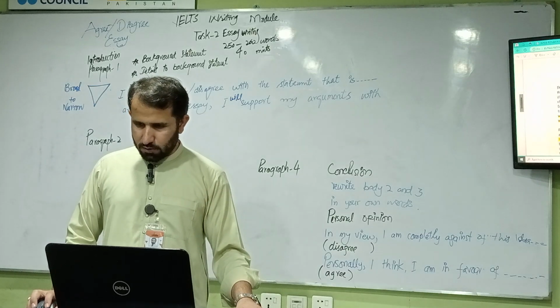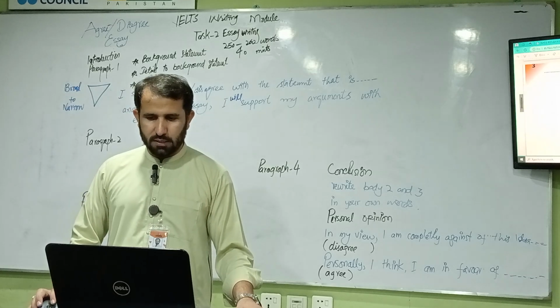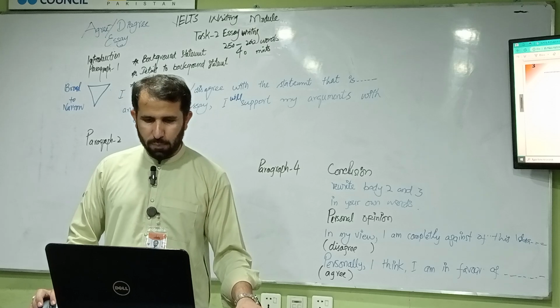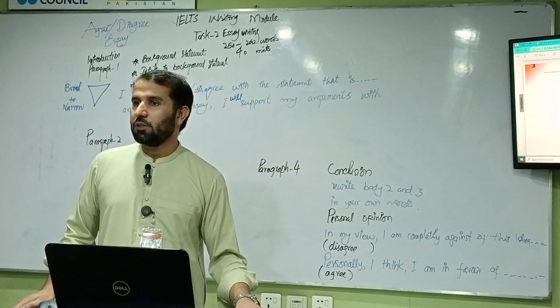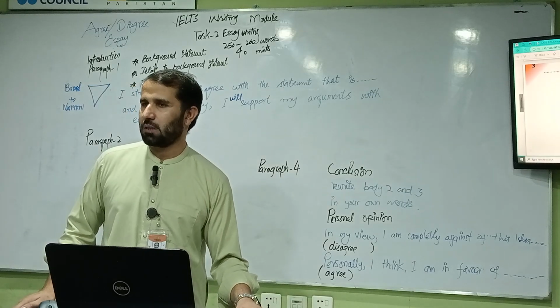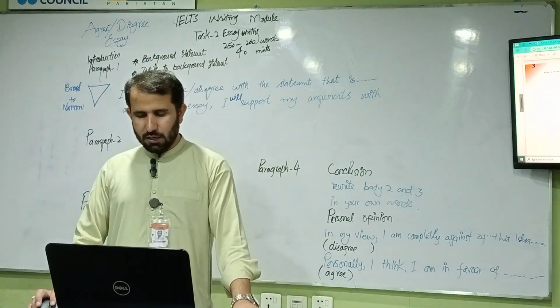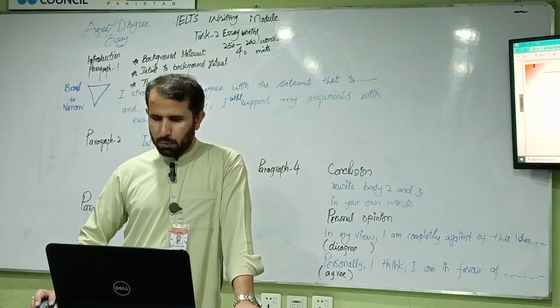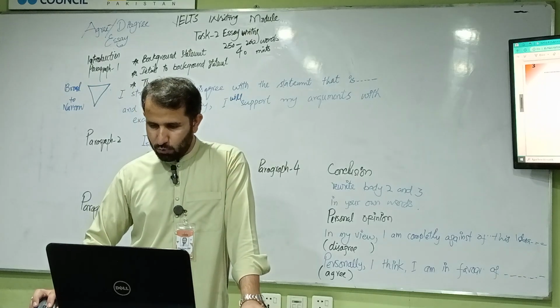Let's read the question here. You should spend about 40 minutes on this task, about the following topic. Prison is the best punishment for criminals. Jail is the best place for criminals. Discuss. Now, give reasons for your answer and include a relevant example from your own knowledge and experience. You can write 250 to 270 words.